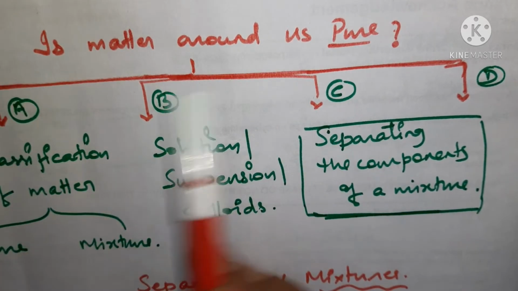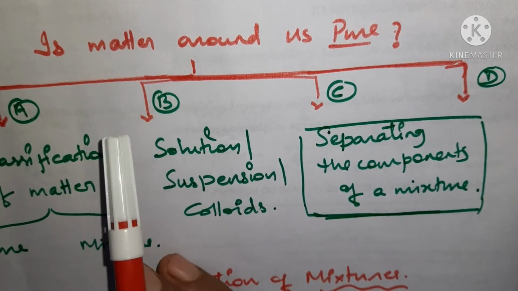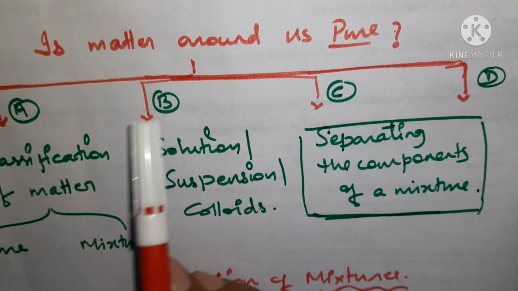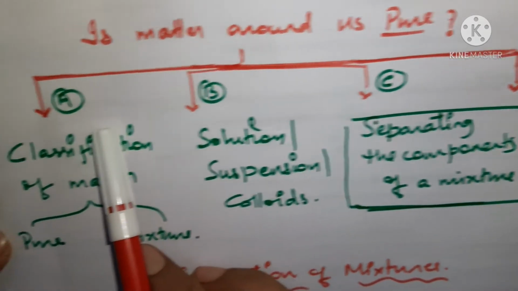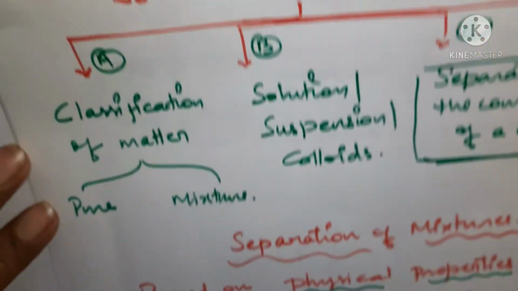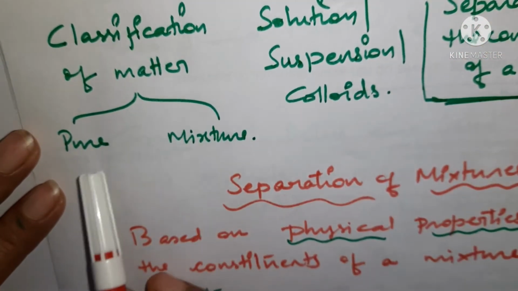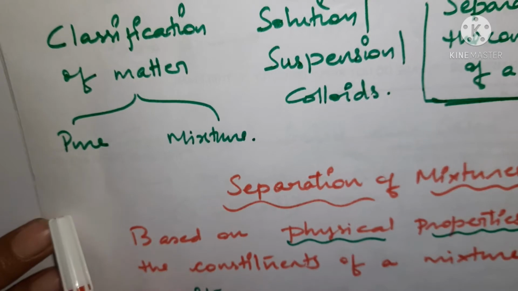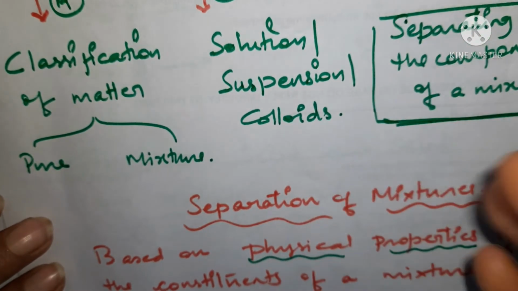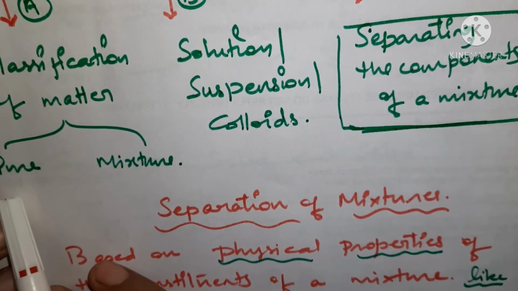In the introductory session of this series, I have told you that we have divided this chapter into 4 parts, out of which we have done these 2 parts, right? We have completed part A and part B. In part A, we have gone through the classification of matter as pure substances and mixtures, right? Under pure substances also we have gone with elements and compounds, and the properties and many more things about pure substances.